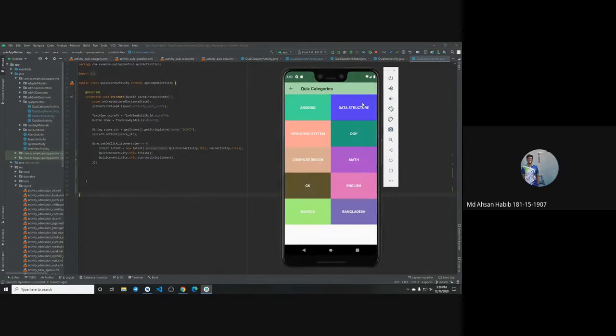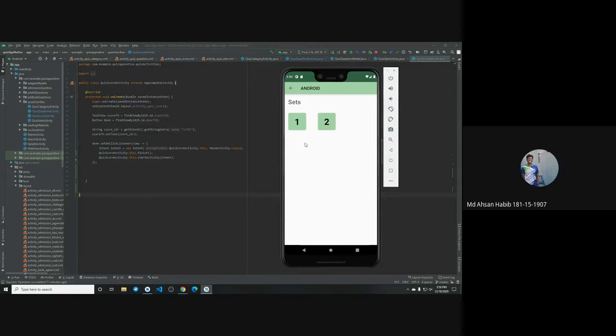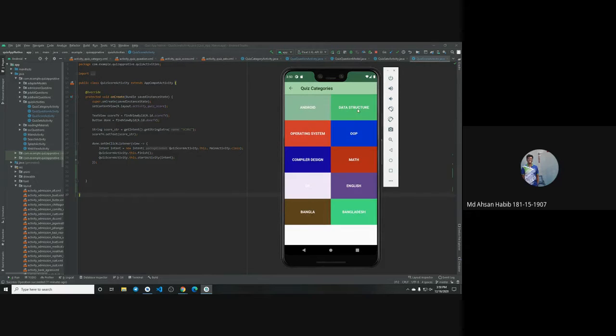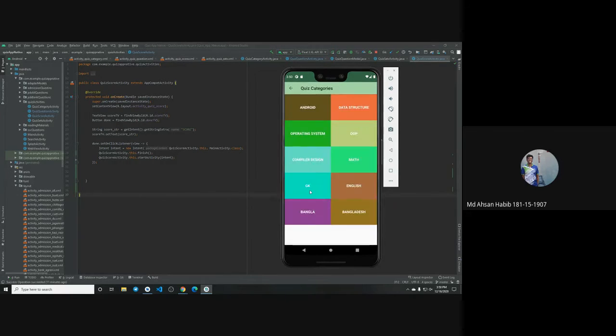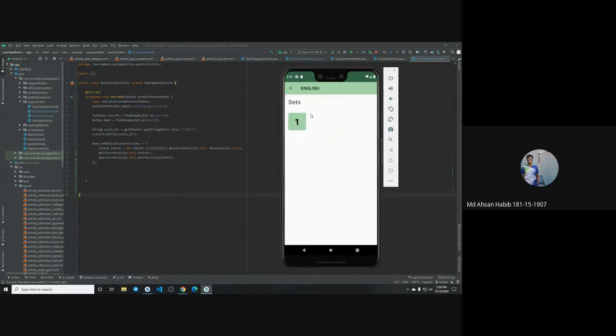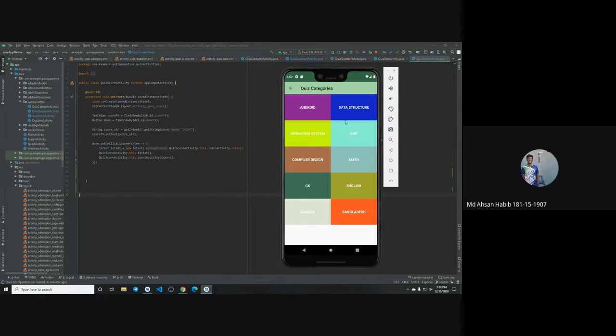If we click the take quiz, you can see there are some categories like Android, data structure, operating system, OOP, GK, general knowledge, English, Bangla, Bangladesh, etc. Here I have implemented all the items as categorized. And then if I click into any categories, I can see there are the set of questions like set 1 and set 2 in back button. And like data structure, there are 2 sets. In GK, there is 1 set. And English, there is one set, and you can see that these colors are random. Like if you see carefully, if I go through this GK and back, the colors are changed. So I have implemented the random color by the dot random method.